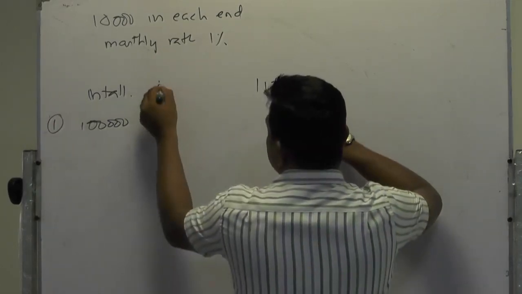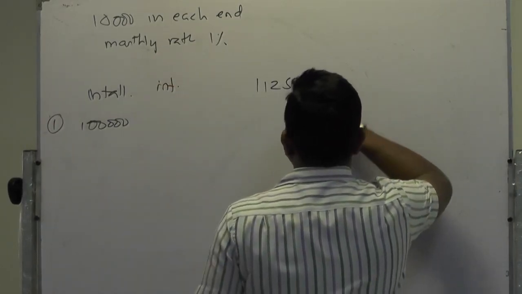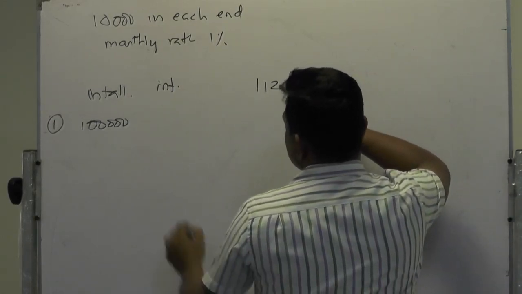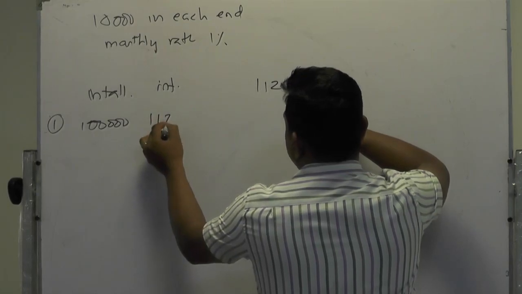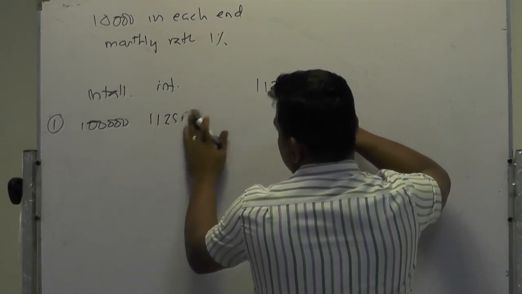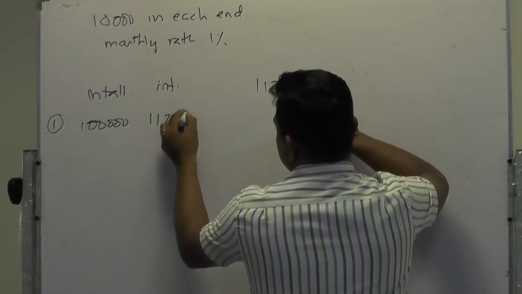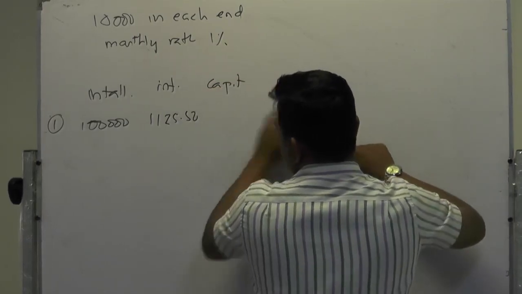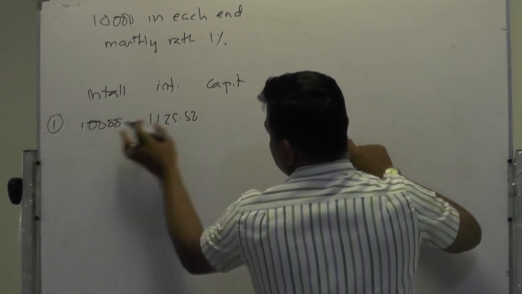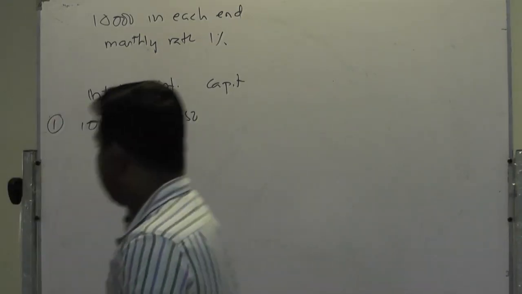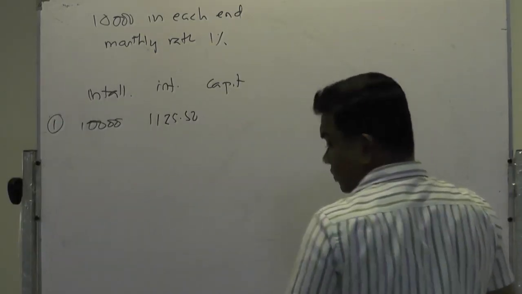You have to pay interest of 1% on this, right? 1% on this is 1,125.5, right? Then the balance is the capital. Balance means 10,000 minus this is the capital payment, right? I think you got the point.